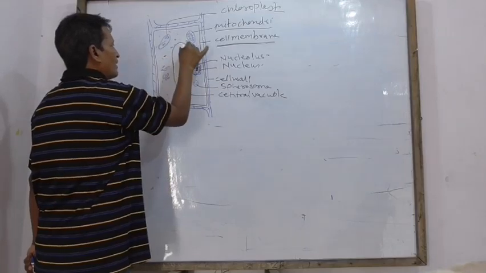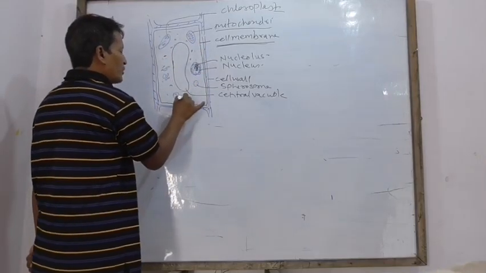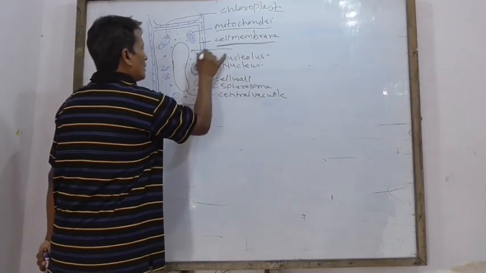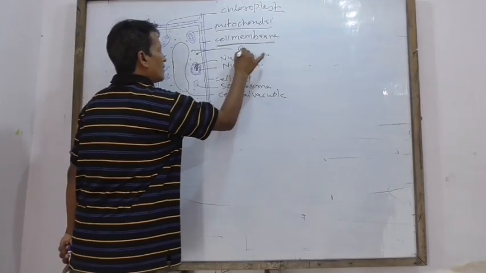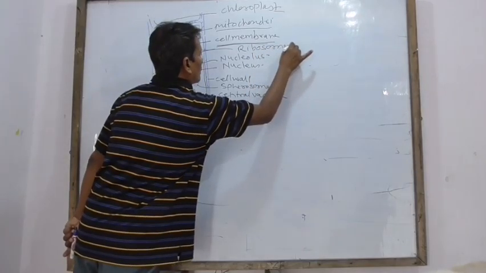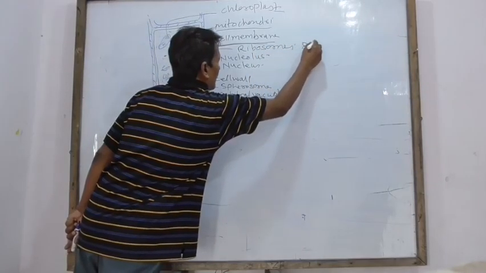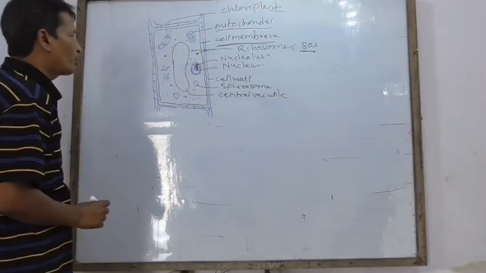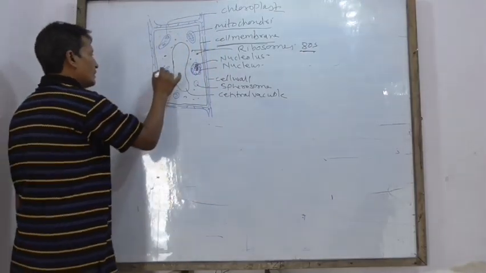Also present are many ribosomes, of 80S type, involved in protein synthesis.